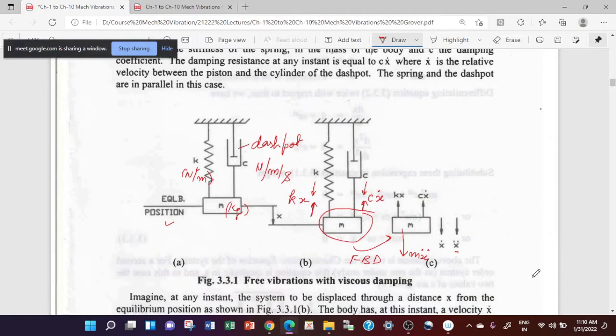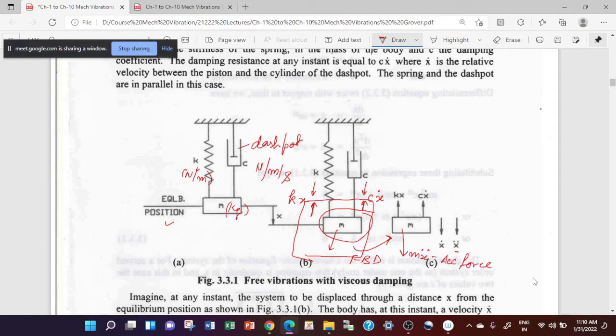So here you are having a mass, then it means I need to consider these forces for a free body diagram. You are having an accelerating force here. So this has been shown here. So here this is your accelerating force, and this is your damping force, and this is one more force which has been shown here.